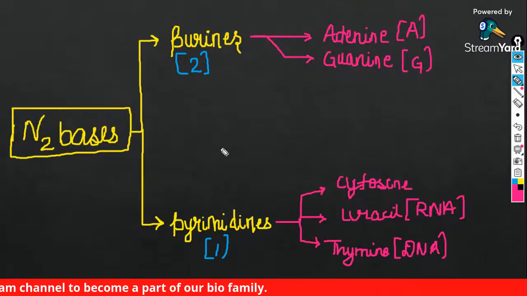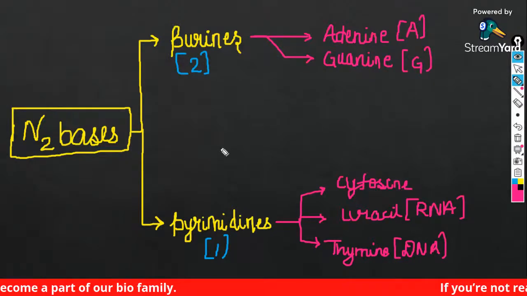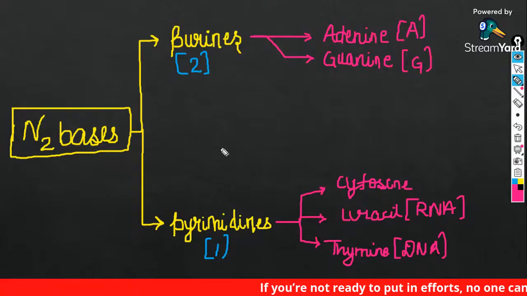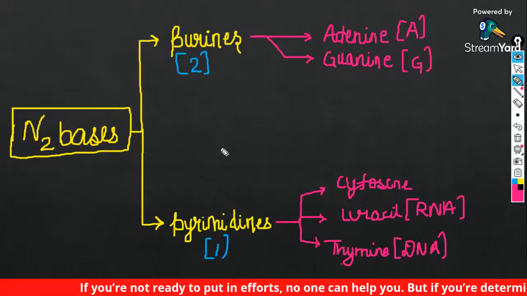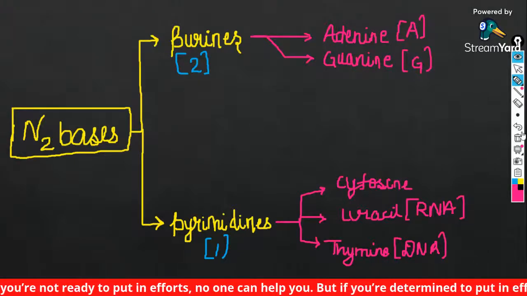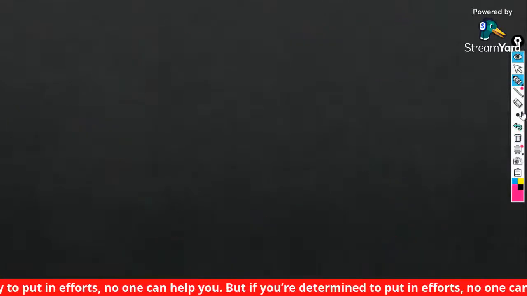Name the pyrimidine base which is seen only in RNA. The answer is uracil. Name the pyrimidine base which is seen only in DNA. It is thymine. The rest everything is found in both DNA and RNA. Let's anyway move on to the session.